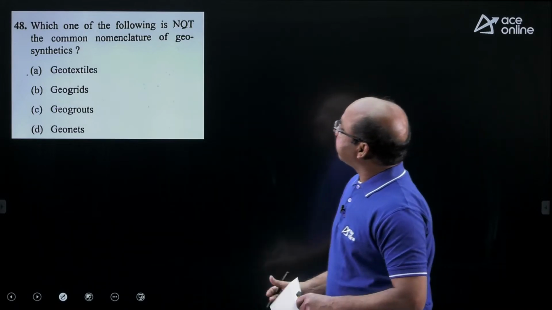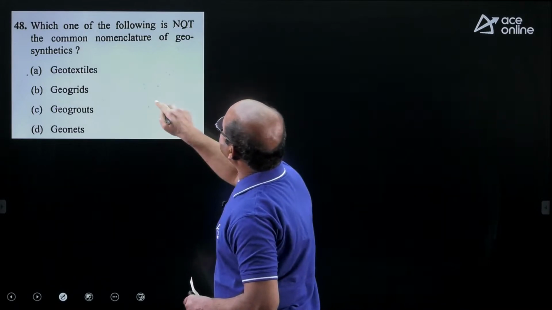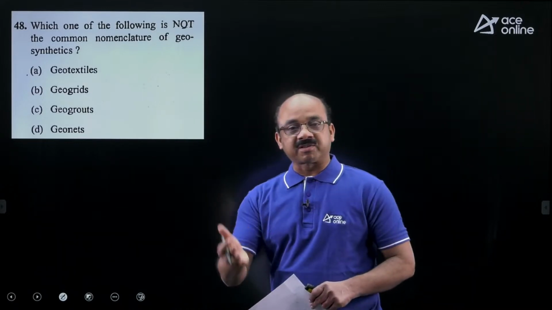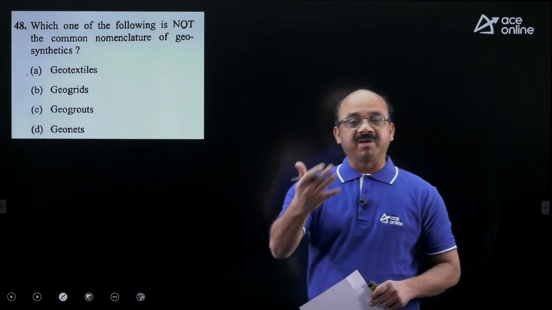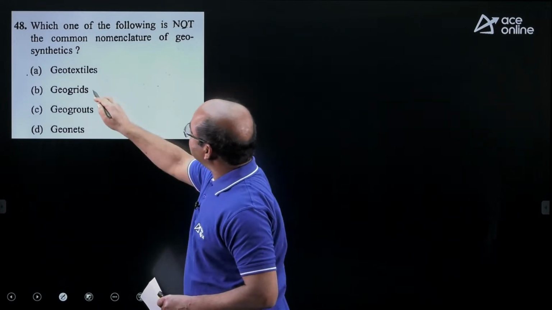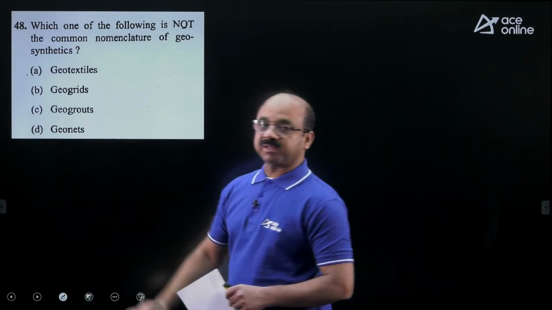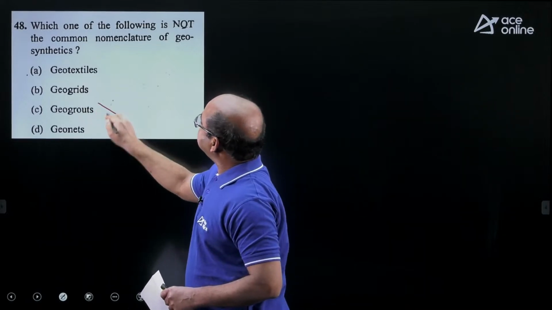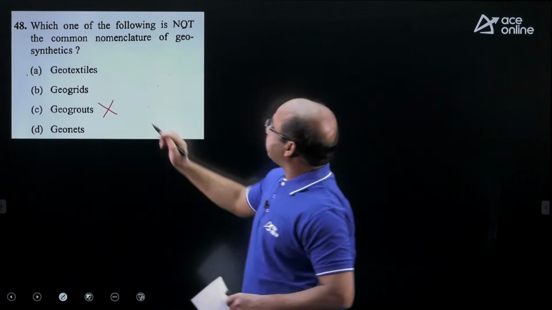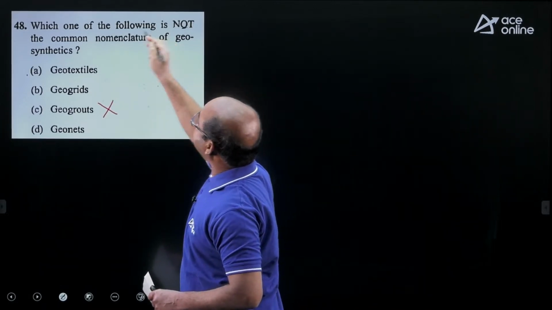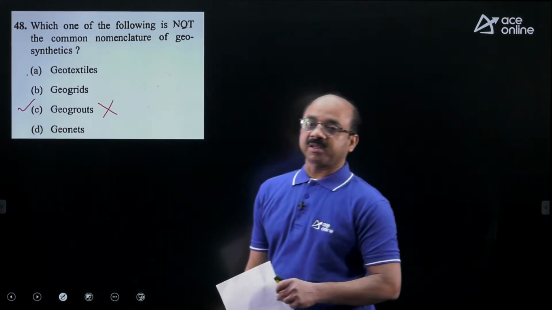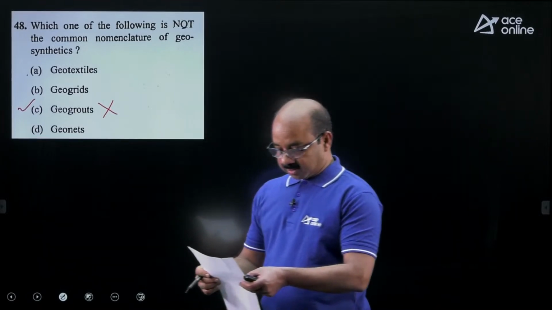48th question. Which one of the following is not the common nomenclature of geosynthetics? You know, there are different geosynthetics. Geotextiles you have, geomembranes you have, geogrids you have, geonets you have. Geotextile is a geosynthetic, geogrid also is a geosynthetic, geonet also a geosynthetic. Geogrout is not the common nomenclature that you come across in the case of geosynthetics. So this is the answer. 48th, that is C.